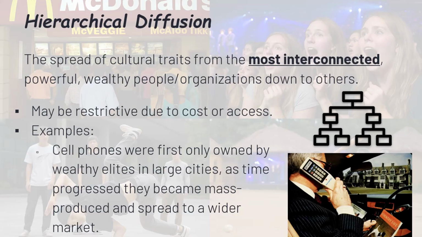Same with fashion, music, and pop culture. Designers drop it on the runway, celebs wear it on red carpets, influencers post it on social media. And the next thing you know, it's in your shopping cart at the mall. Hierarchical diffusion is all about who gets it first and who gets it later. But sometimes, culture flips the script and spreads in the opposite direction. Coming up next, reverse hierarchical diffusion.